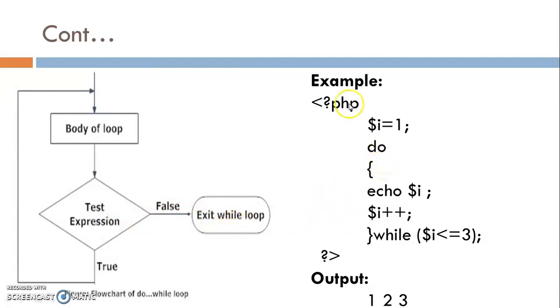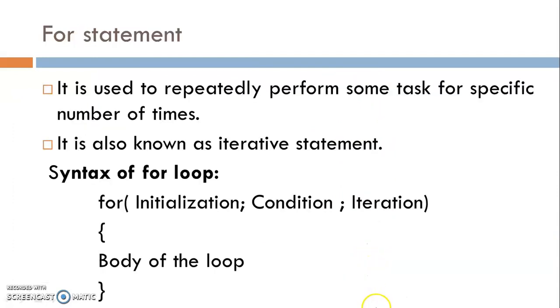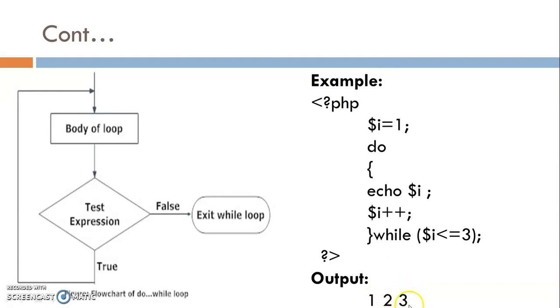Now here is the example of do while loop. Same example, I just want to print only 3 numbers, starting from 1 and terminating after printing the 3. So here I write one variable $i, initially 1, the initialization statement. Then I write a do, with open and close curly brackets.